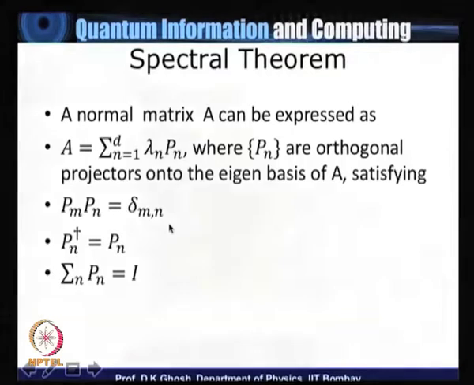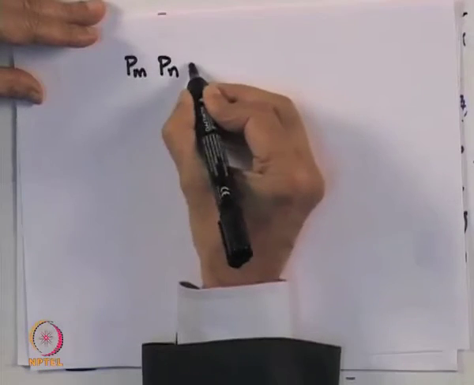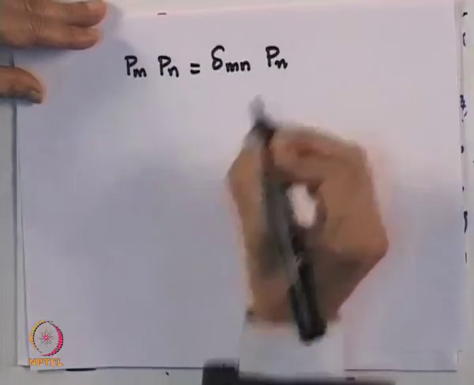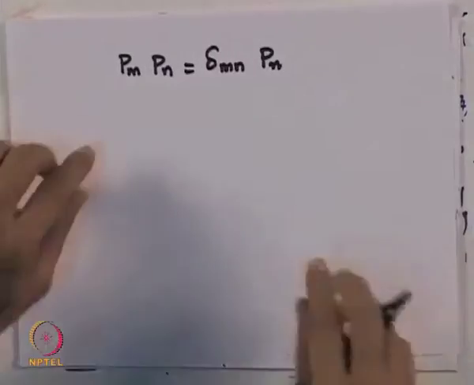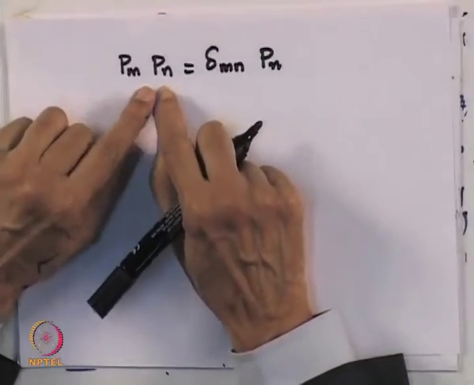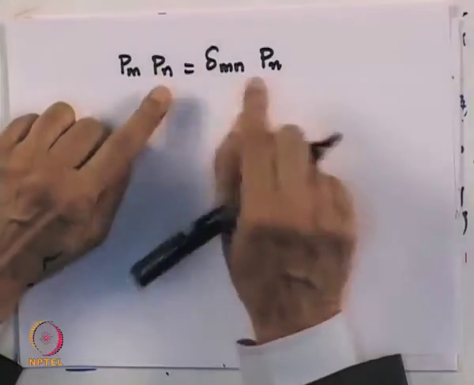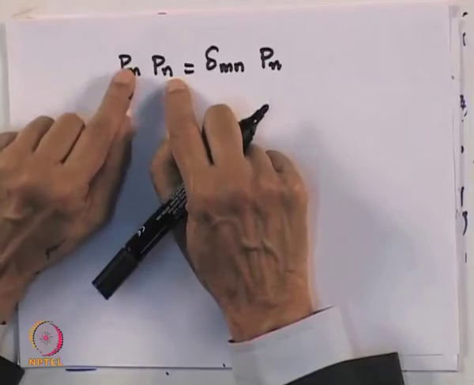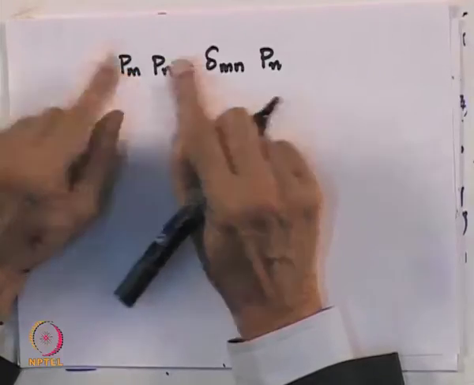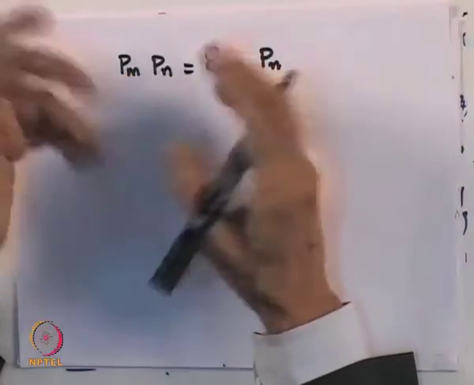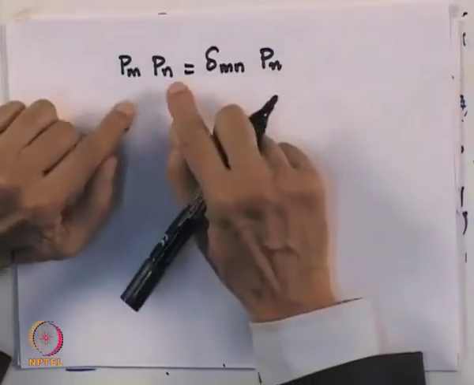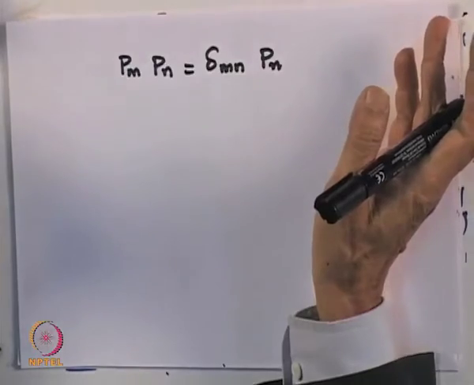This is actually obvious, because these are orthogonal projections. Once you have projected in, let us say, direction n, if you now try to project in the direction m, obviously it is going to be 0 unless it is in the same direction. And if it is in the same direction, then Pn squared must be equal to Pn.